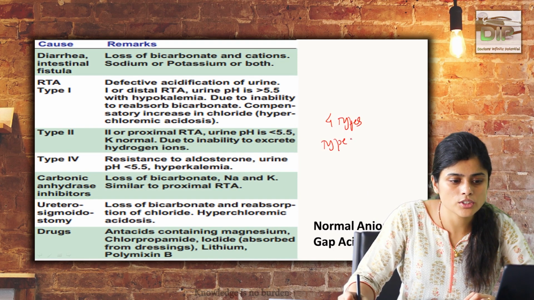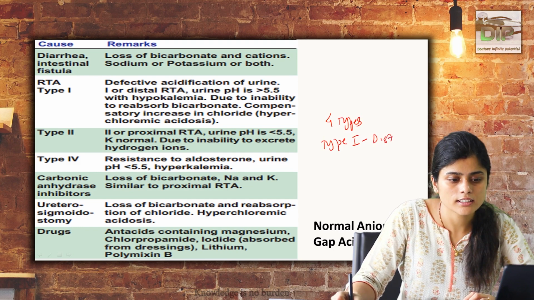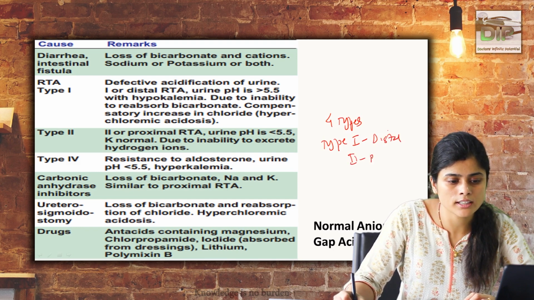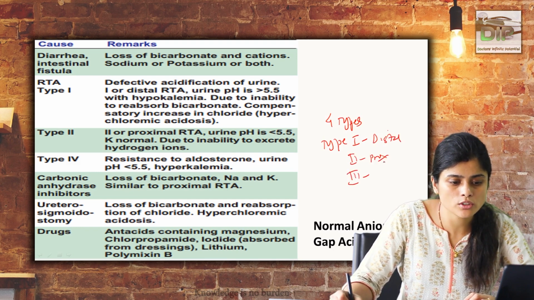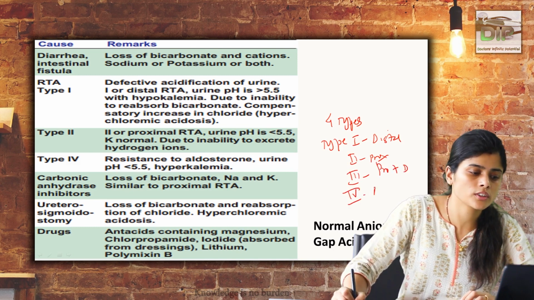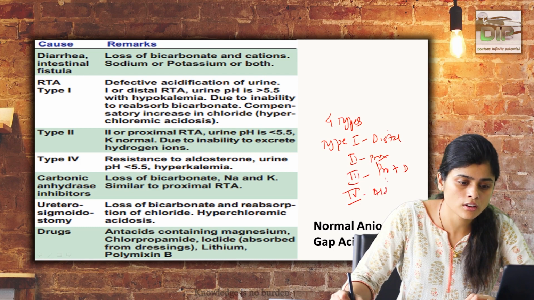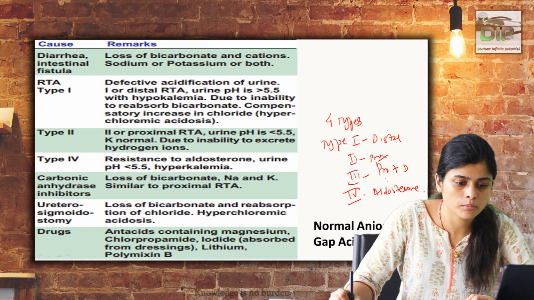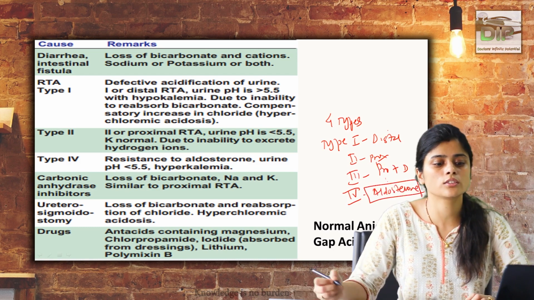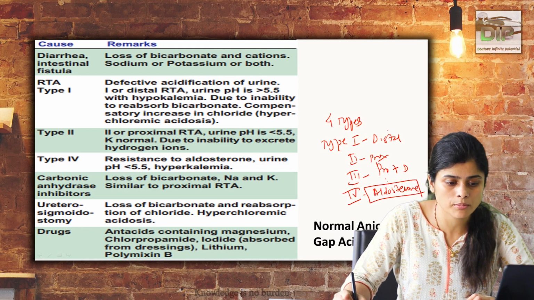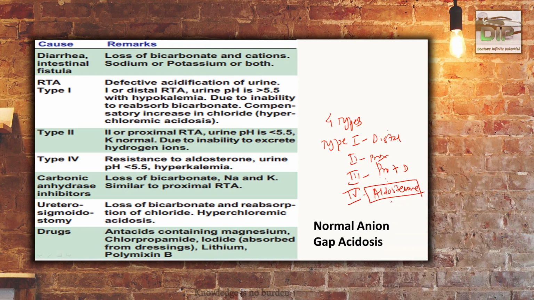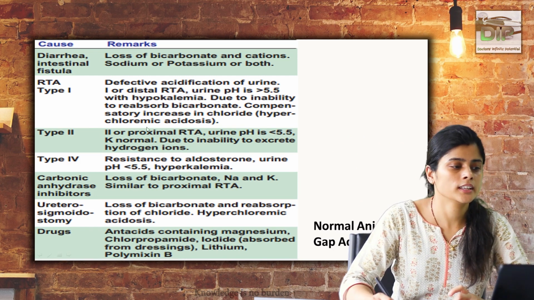Type 1 is distal RTA, type 2 is proximal RTA, type 3 is the combination of proximal plus distal, and type 4 is because of the deficiency of your aldosterone, which causes proton accumulation, and sodium reabsorption does not happen, and potassium excretion is not possible in aldosterone deficiency, which causes renal tubular acidosis.